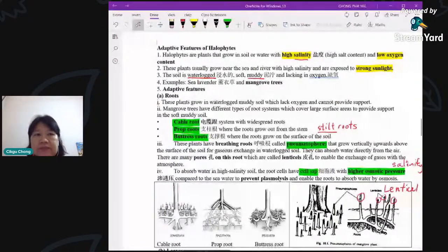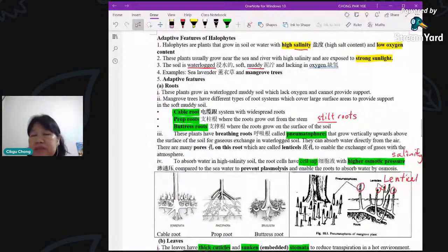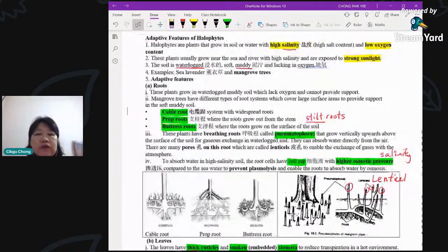So now let's look at the adaptive structures. Usually adaptive structures refer to the root, the stem, and the leaves. These are the 3 organs which will have special features built in. We call it nature's way of adapting. They have certain things that other plants don't have. So when you talk about adaptation, you need to know how to answer questions, and later I'll tell you how. It's always following the principle of F plus E: feature plus explanation. Later we go on.